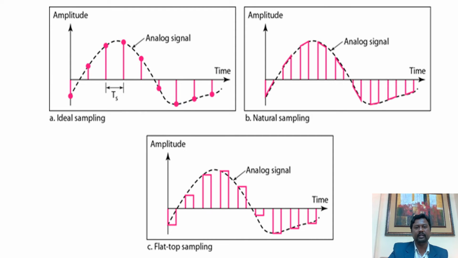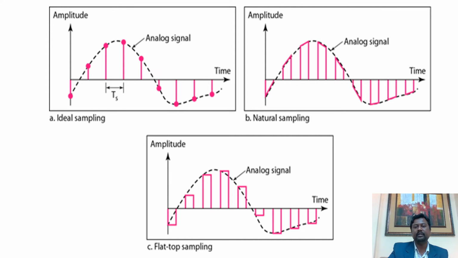So as you see over here, in case of ideal sampling, the first figure A shows the dotted line, that is the analog signal, which is represented by its samples, which are represented by the vertical red lines. So these samples are situated at a sampling interval, that is Ts. If sampling is done at Nyquist rate, then this Ts must be the Nyquist interval. Otherwise, it will be a sampling interval.